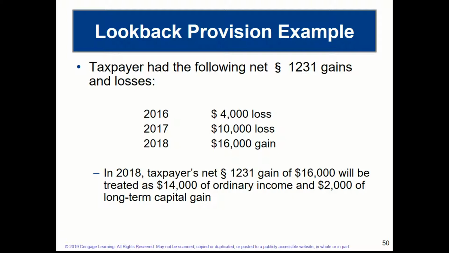But again, because we had that advantage of deducting the losses of 16 and 17 at our marginal tax rates, when we do look back and try to offset these previous losses against a 2018 gain, then $14,000 of that $16,000 gain will be taxed at our marginal tax rates.